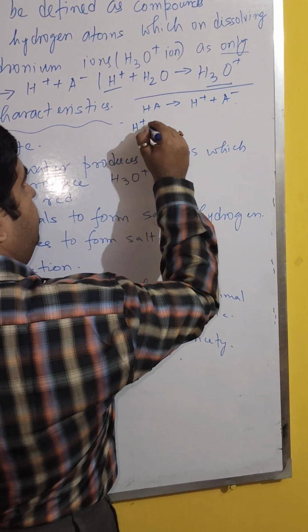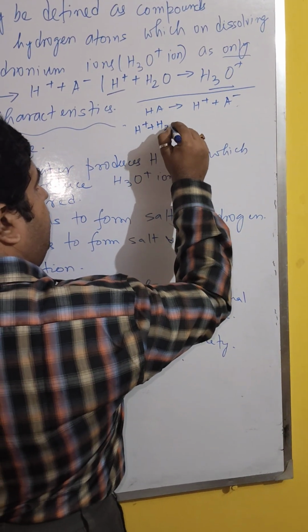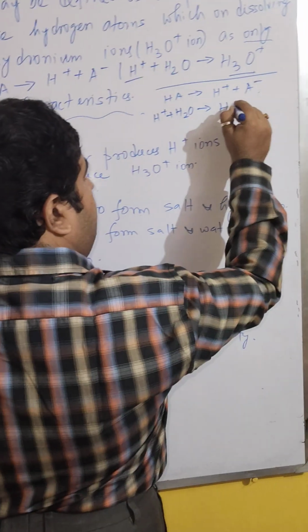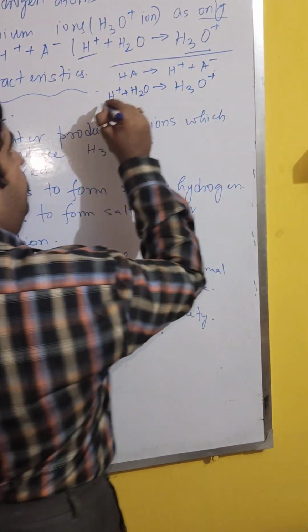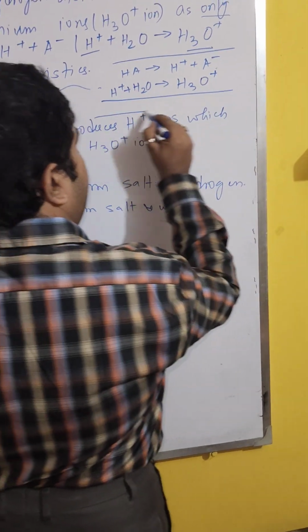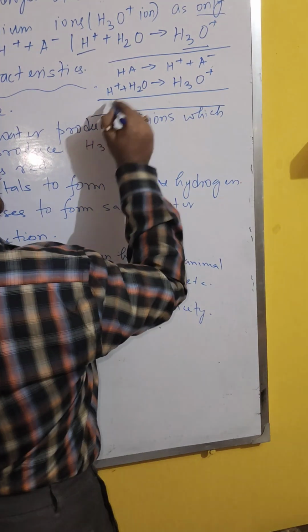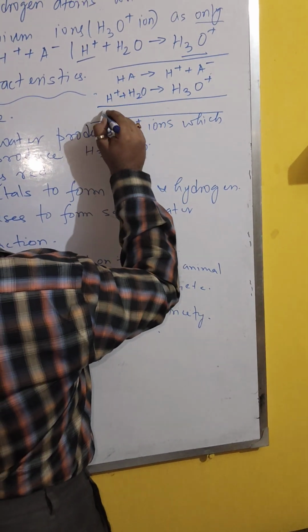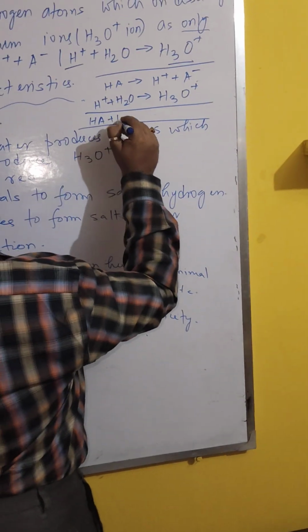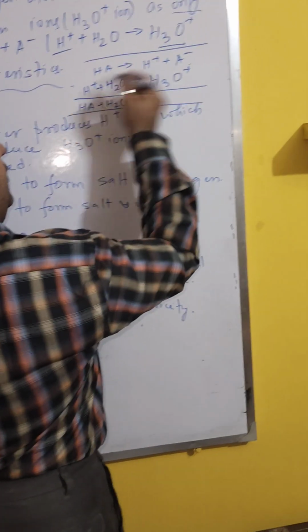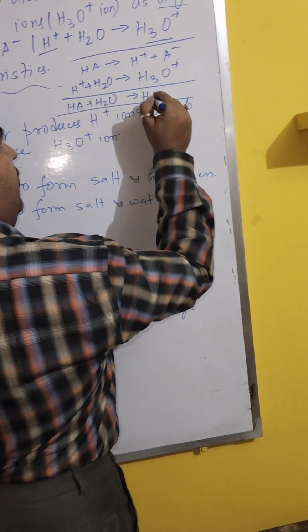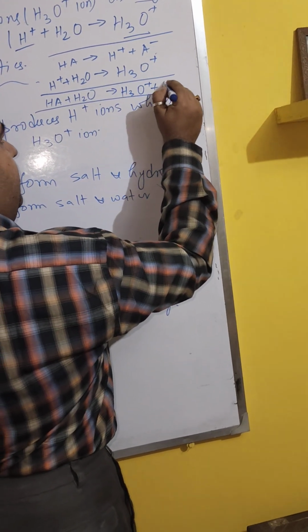Now H+ plus H2O gives you H3O+. If you put in the chemical equations, they are additive, so you can add them. So you can smartly write that HA plus H2O, this will cancel, this gives you H3O+ plus A-.